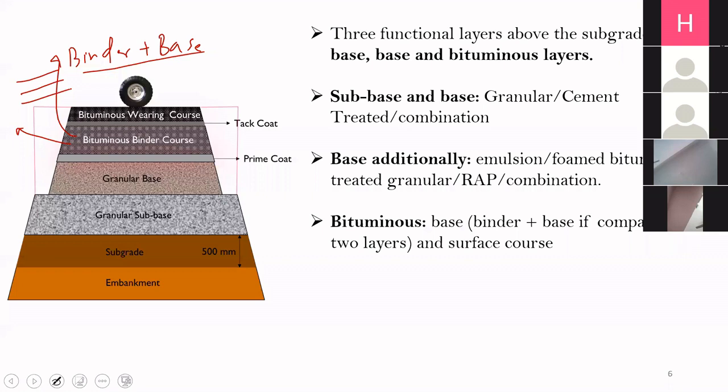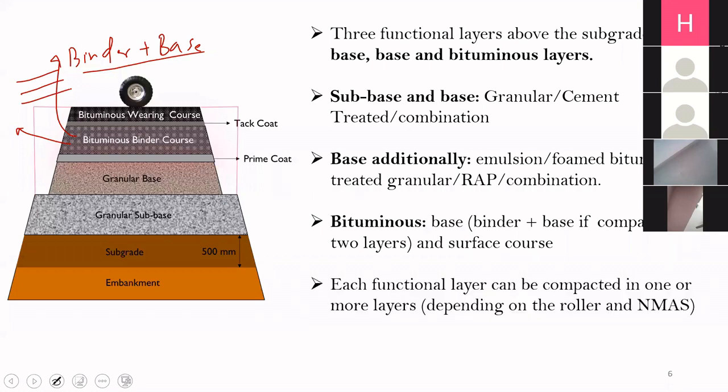Now, each functional layer which we have discussed can be compacted in one or more layers. It's not necessarily that this whole thickness will be constructed in a single go. Obviously, there can be multiple layers. Even suppose we have a subbase, suppose this is a filter layer, this filter layer can be compacted in two different layers depending on the thickness. So this minimum thickness of compaction by the roller depends on the type of roller we are using and on the nominal maximum aggregate size of the particular gradation.